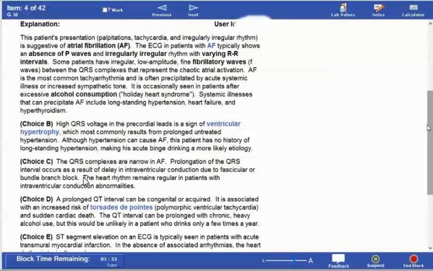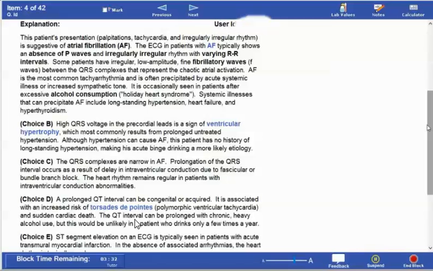Then choice C. The QRS complexes are narrow in atrial fibrillation. Prolongation of the QRS interval occurs as a result of delay in intraventricular conduction due to ventricular or bundle branch block. The heart rhythm remains regular in patients with intraventricular conduction abnormalities. Choice D. A prolonged QT interval can be congenital or acquired, and it is associated with an increased risk of torsades de pointes, polymorphic ventricular tachycardia, and sudden cardiac death.